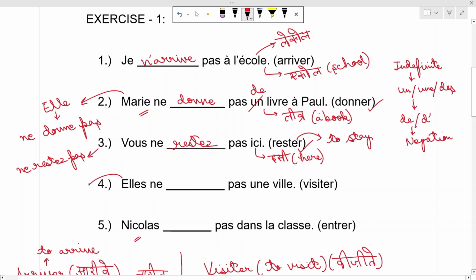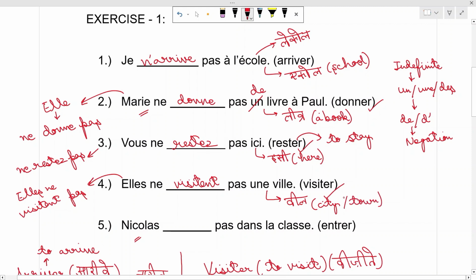This one is in plural. We have to use visiter. Third person plural form is elles ne visitent pas. So simple. This is elles ne visitent pas. Une ville. Ville means city or town. Here also une will not be used. We will use de because of this rule of negation.